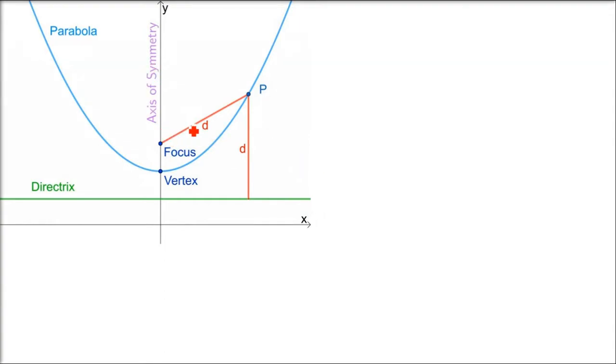Parabola is one of the conic sections. If you take a cone and cut it with a plane at different angles, different conic sections will be formed, different shapes. One of the shapes will be a parabola.